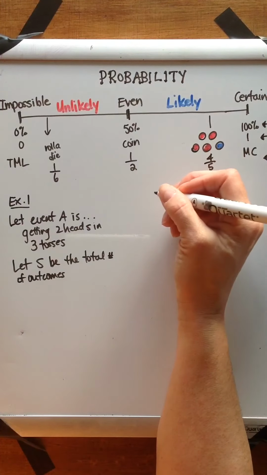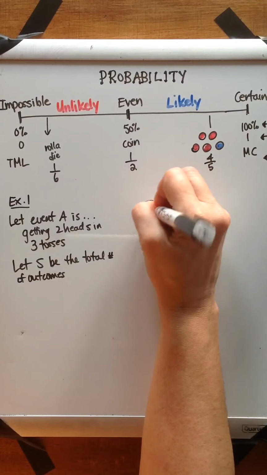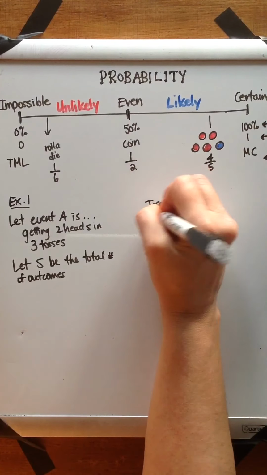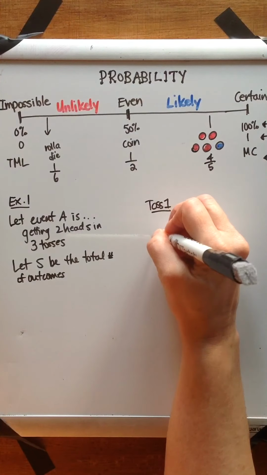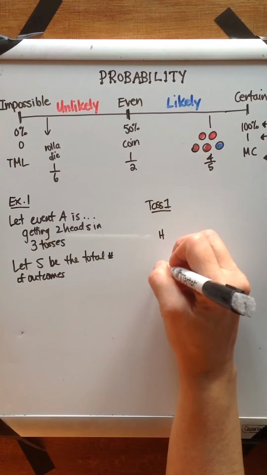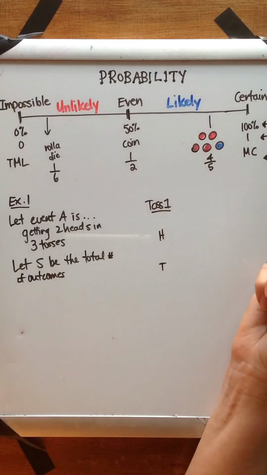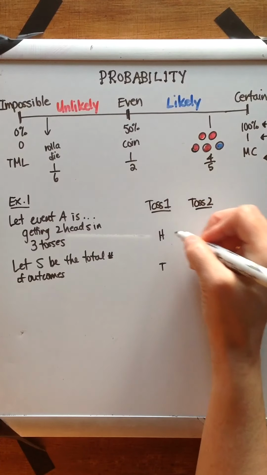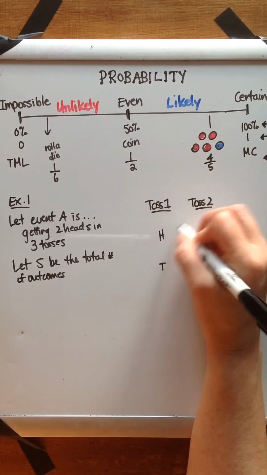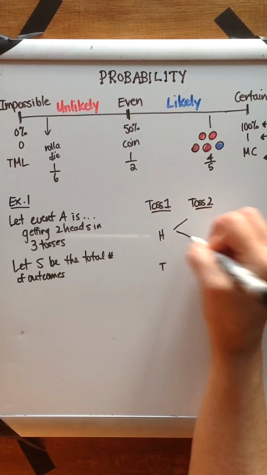If we begin with the first toss, I'll call it toss number 1 over here, we know that there are 2 possible outcomes from that toss. We're either going to get a head for that coin, or we're going to get a tail. Okay? If we move on to toss number 2, even if I got a head the first time, after the second toss, I've got a couple of options.